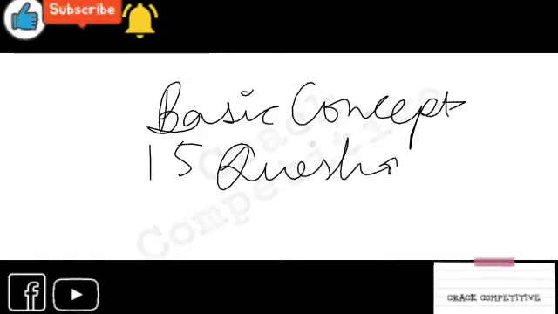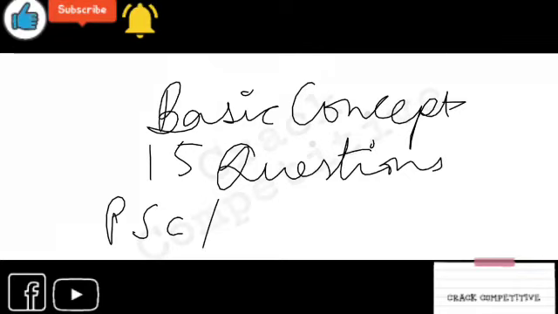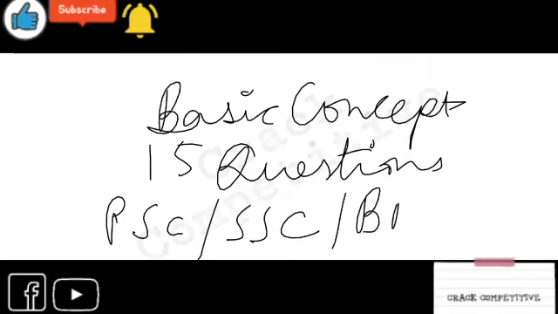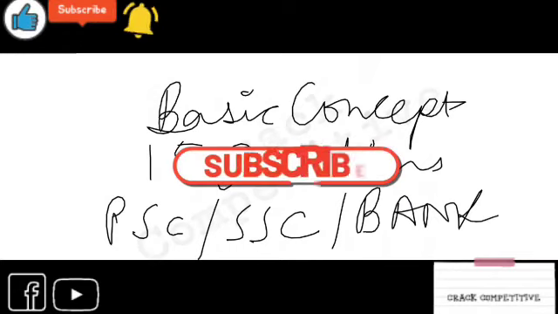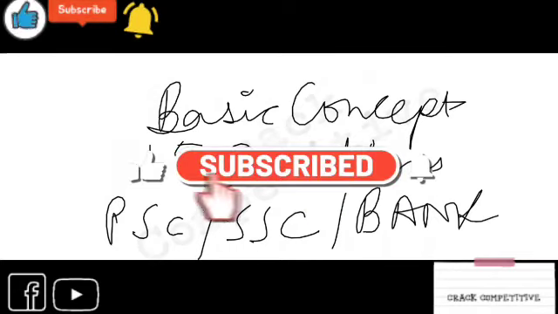So what we have learned today, we have learned the basic concepts of ratio and proportion. We have solved 15 questions which have covered the syllabus of PSC, SSC, and also a bit of bank. I don't think bank preparation can be so easy, so I will take special bank classes on ratio and proportion.